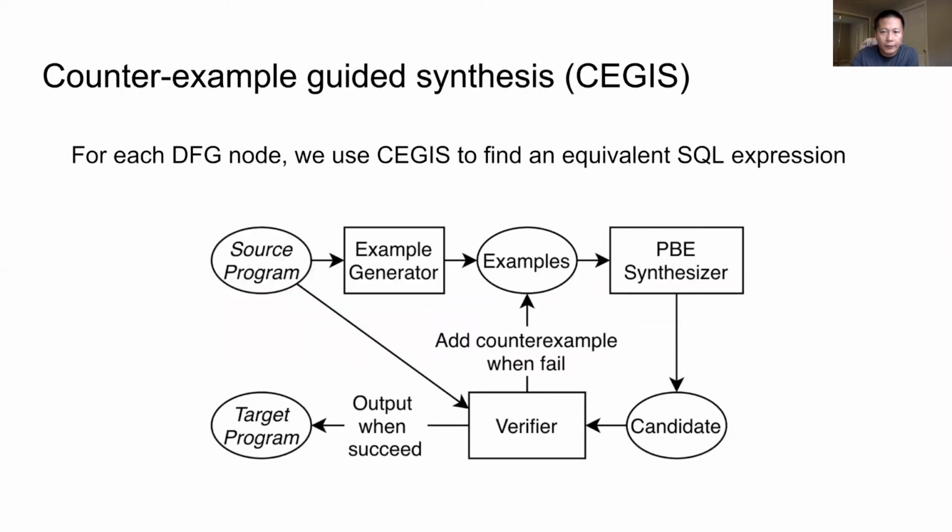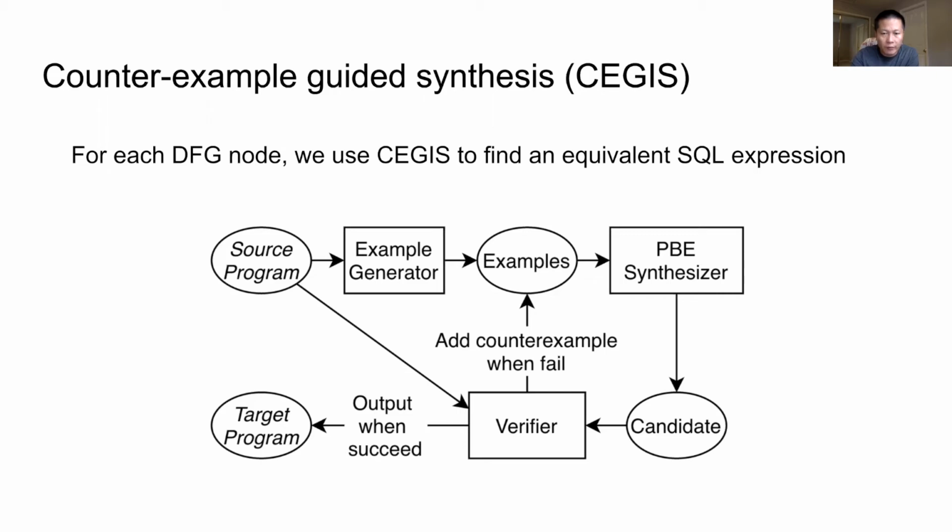After obtaining the data flow graph, we use counterexample-guided inductive synthesis, abbreviated as CEGIS, to find an equivalent SQL expression for each DFG node. CEGIS is a common pattern of program synthesis. And this figure shows our instantiation of CEGIS. Given a source code piece in the UDF, we first randomly generate some input-output examples of the code piece. Then we use a program by example synthesizer to find a candidate in SQL that satisfies the input-output examples.